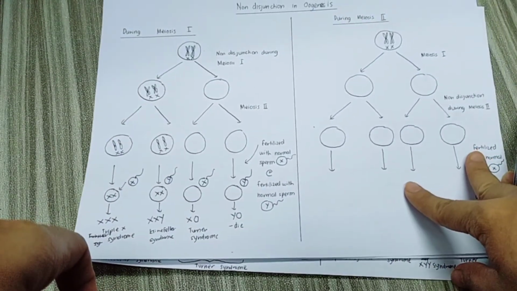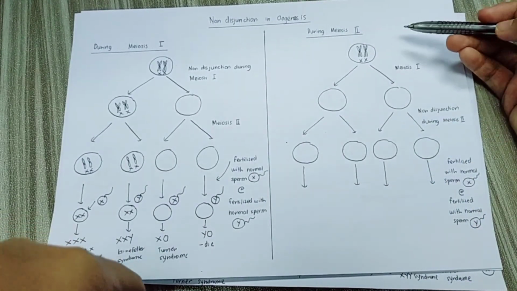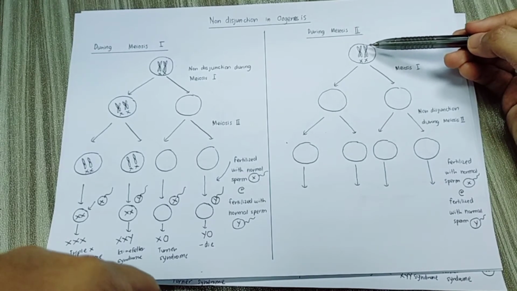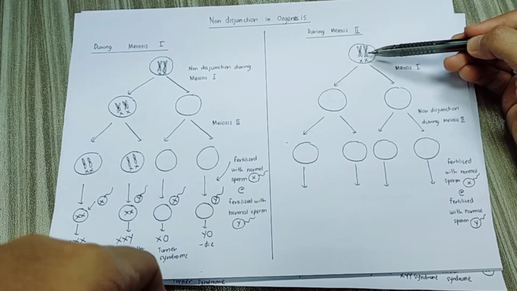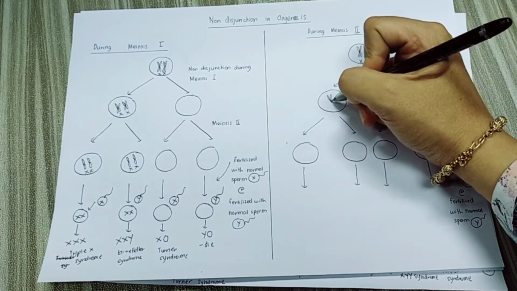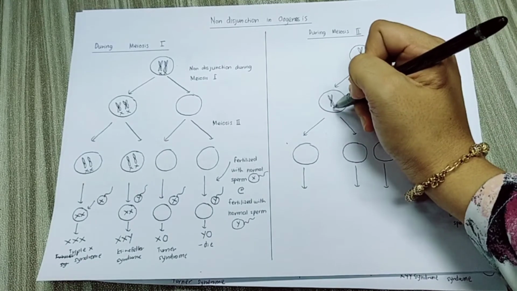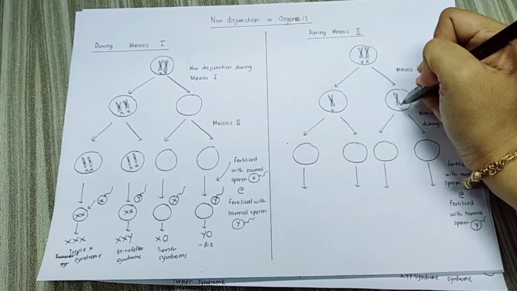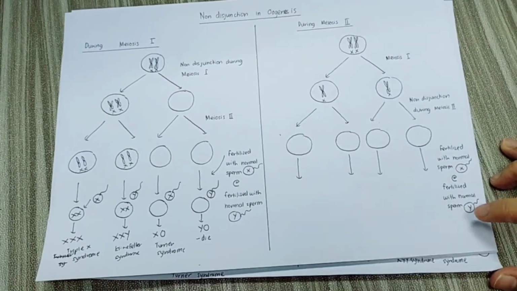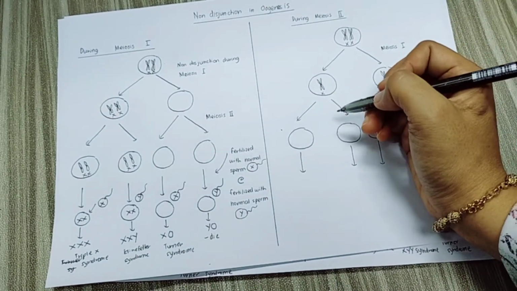So we look at non-disjunction in oogenesis during meiosis 2. Okay, so this one will involve the XX chromosomes, and meiosis 1 will occur normally. So what happens is the homologous chromosomes will separate and move to the opposite poles. So here there will be an X, and here there will also be an X chromosome. Alright, and then non-disjunction occurs during meiosis 2. So what happens is the sister chromatids fail to separate.